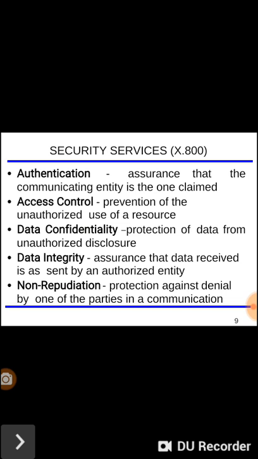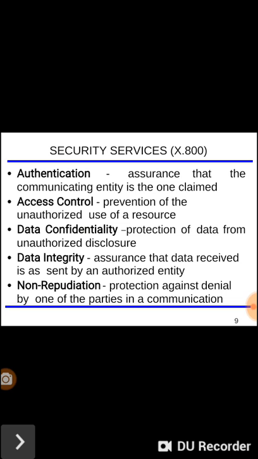Data confidentiality is the protection of data from unauthorized disclosure. So the privacy or secrecy of the data must be maintained. That is achieved by data confidentiality. The data should not be disclosed. Data integrity is the assurance that data received is as sent by an authorized entity.